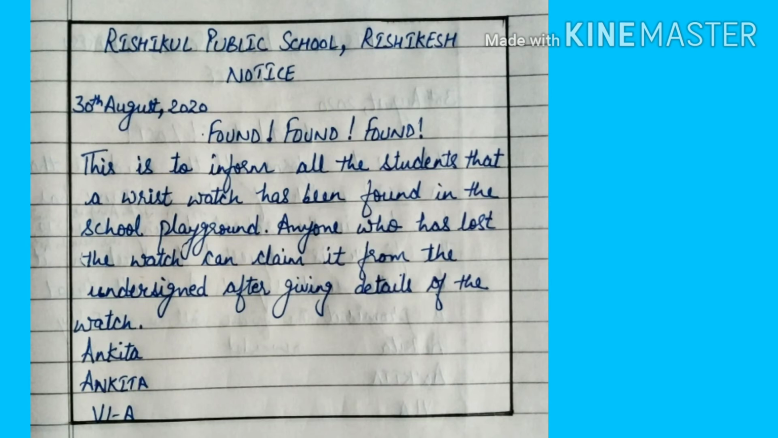As you can see, here it has been mentioned that a wristwatch has been found. Where has it been found? It has been found in the school playground. And whom to contact? The undersigned. So these 3 things should be mentioned. The details are not mentioned here. Details means details about the watch, like the color of the watch, the company of the watch. So these things should not be mentioned in the notice.